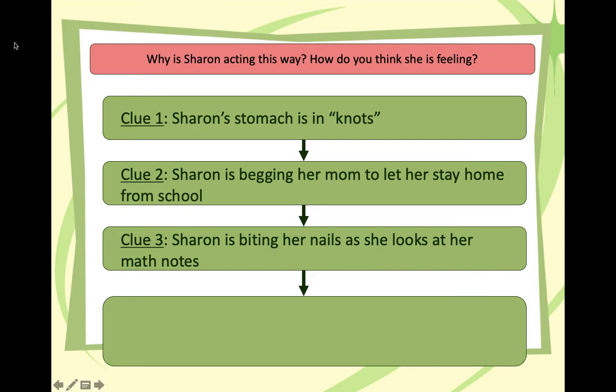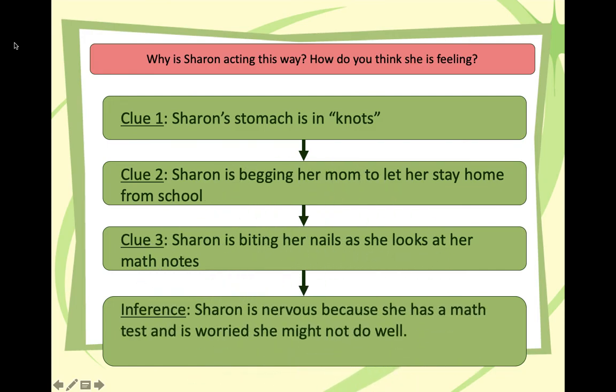We know from things in the real world and in life that if someone's stomach is in knots and they're biting their nails, many times these things make us know that someone is nervous. And if she's begging her mom to let her stay home, she is probably nervous because of the math test, and maybe she's worried she might not do well. Again, the author never stated this specifically in the text, but by paying attention to the clues and the details in the story, we are able to make inferences about a character, their personalities, and the decisions they might make.